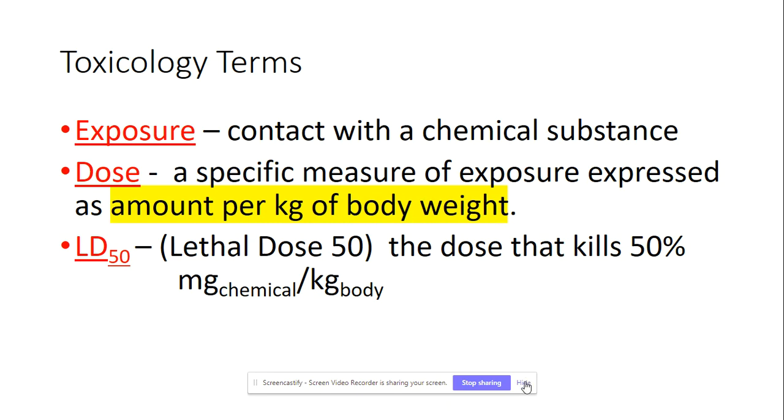Let's talk about this LD50 now. So I told you that these safety data sheets can get very confusing because pretty much everything sounds dangerous. Why is that and what's going on? So some quick toxicology terms.